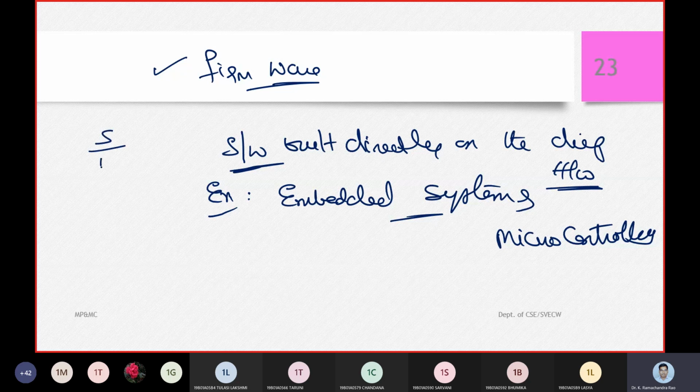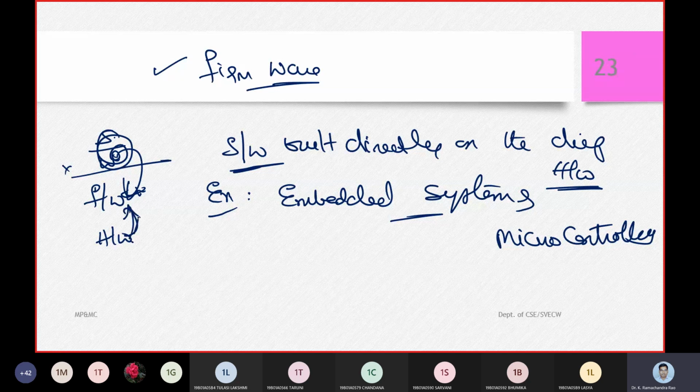I was just mentioning software, firmware, and then hardware. Now the software is purely brought into the firmware, and there is no separate software layer. Similarly, the hardware is also compromised into the firmware. So the entire thing is manipulated at the middle level. The hardware is compromised, the software is compromised, both are unified and brought to a single location, and that is what we call firmware. The best examples are embedded systems or microcontrollers.